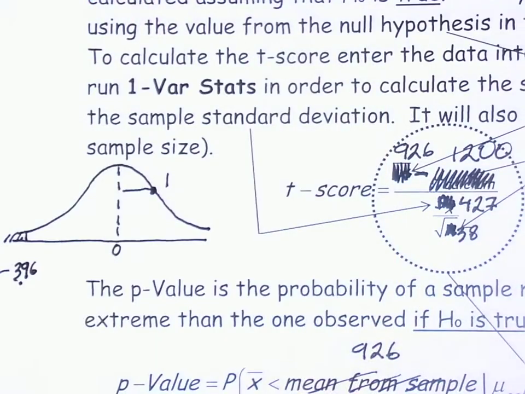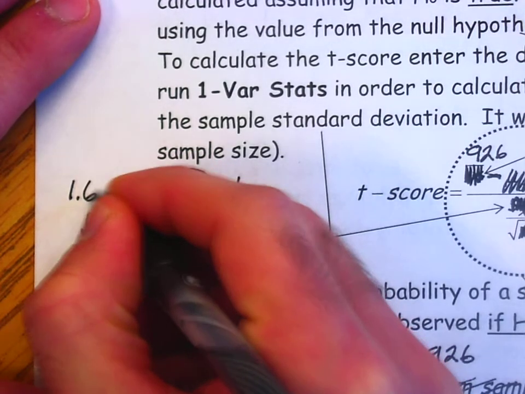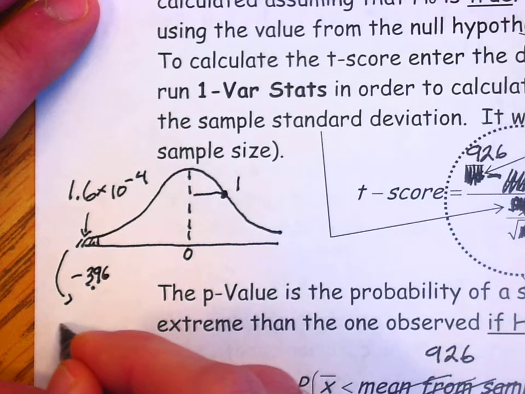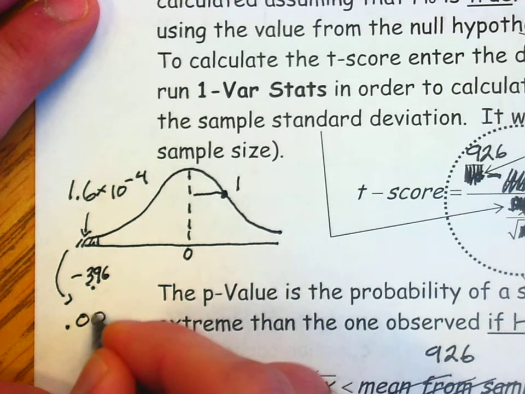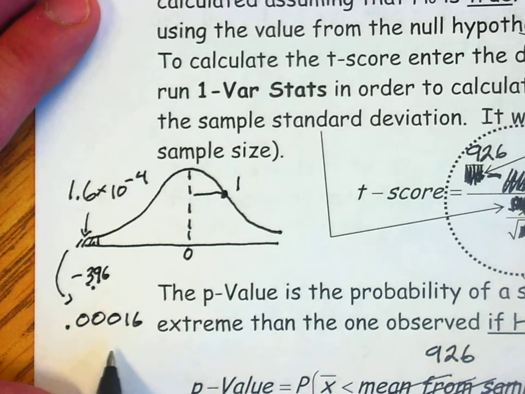That's scientific notation. There are a couple of ways that you can write it. This is 1.6 times 10 to the negative 4th, although I prefer to write it this way: 0.00016. That's our p-value. Yesterday we were doing an example where we were trying to decide if a p-value of 10% is a likely p-value or an unlikely p-value. Well, no matter what you think about that circumstance, I would hope that you realize that this is a very small probability. This one is unlikely.